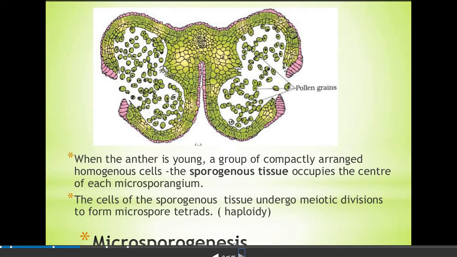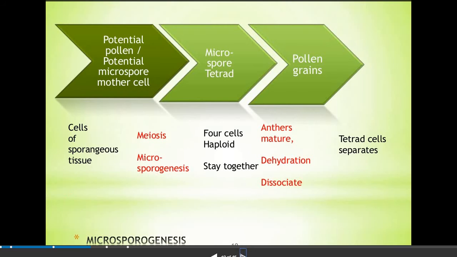These tetrads are haploid because as they undergo meiotic division, the 2n will result in the n number of chromosomes, and that process is known as microsporogenesis, that is, the formation of microspores from microspore tetrads. Here the process of microsporogenesis is displayed, where the potential pollen or microspore mother cell undergoes meiosis, which results in the microspore tetrad.